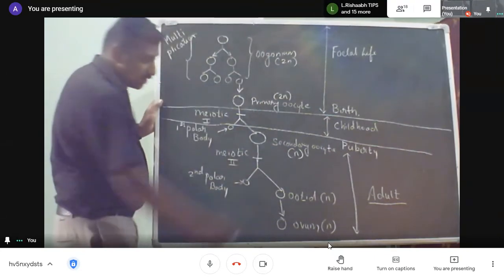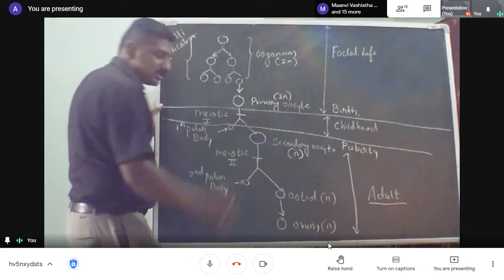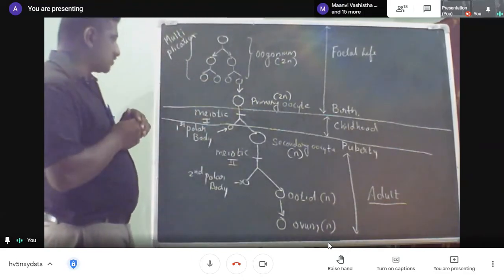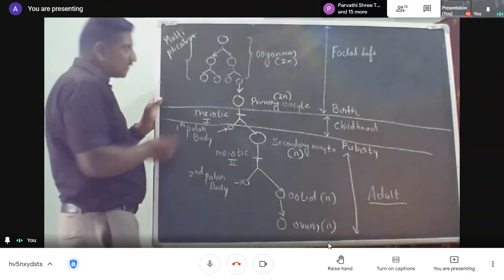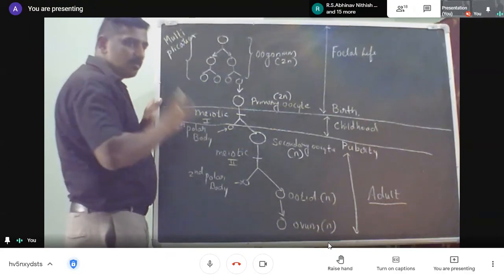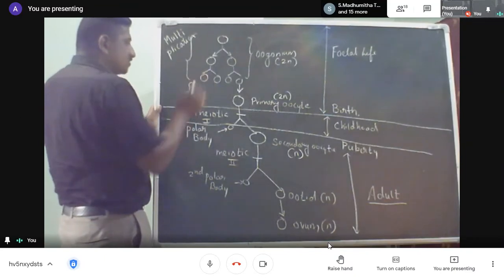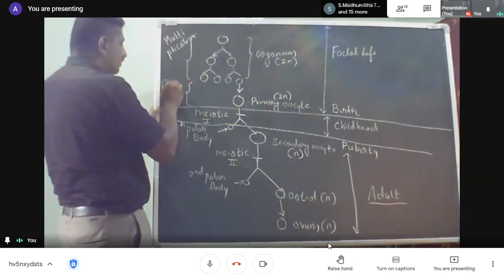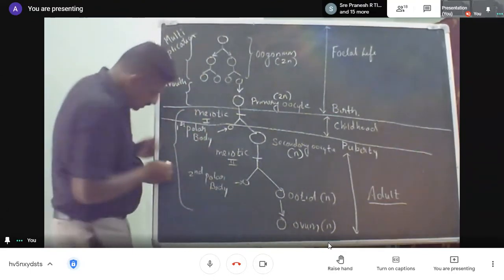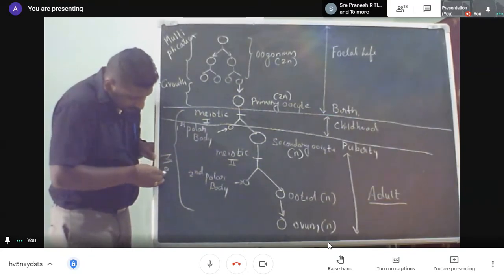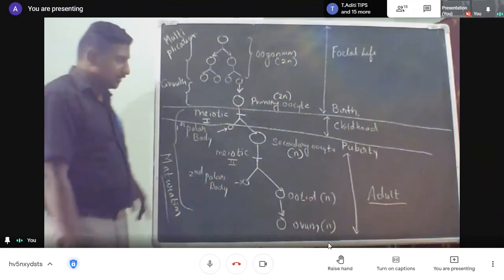Secondary oocyte or an oocyte is released. Only when the sperm enters does some division occur here. So there are some important events to know about here. In the multiplication phase, the oogonium will multiply. At the end of the multiplication phase, no further oogonium will divide; they will transform into a primary oocyte. This transformation area is called your growth phase. And this phase is called your maturation phase. Same as spermatogenesis, all three phases are there here.